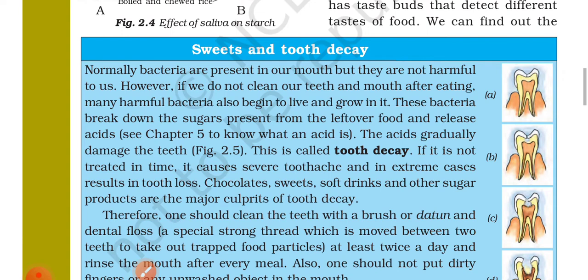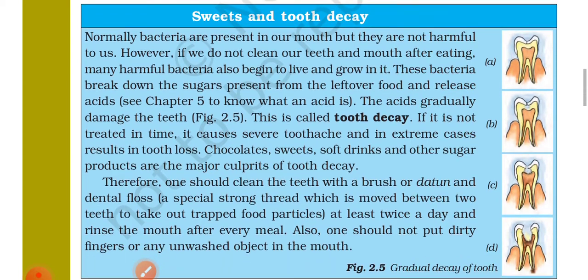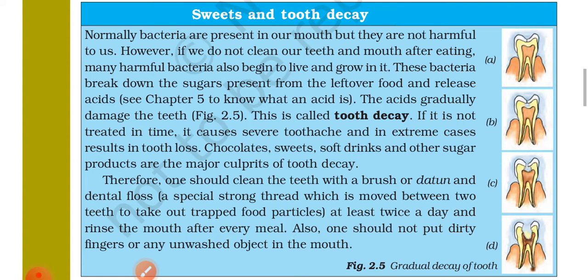Sweets and tooth decay. Normally, bacteria are present in our mouth, but they are not harmful to us. However, if we do not clean our teeth and mouth after eating, many harmful bacteria also begin to live and grow in it. These bacteria break down the sugars present in the leftover food and release acid.